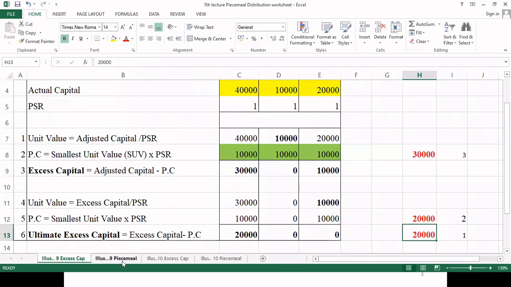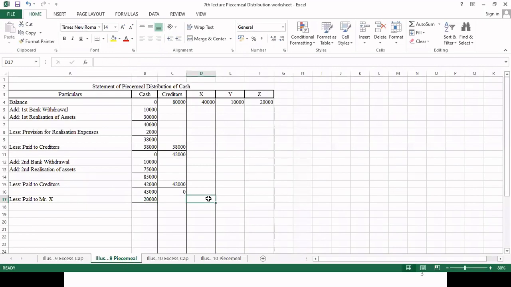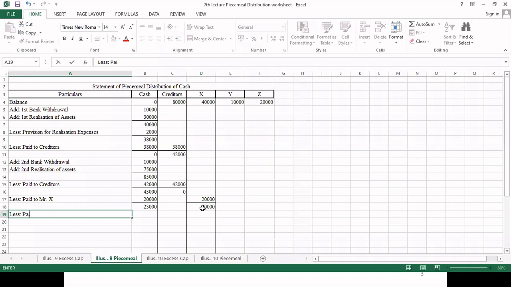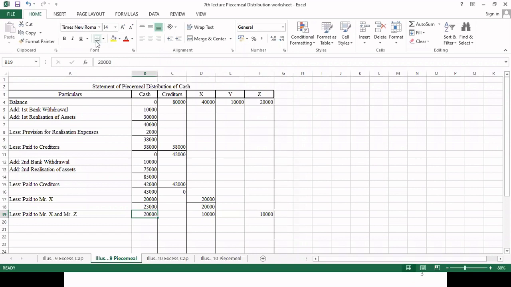So now come to the piecemeal. 20,000 we have paid to Mr. X. So now the balance of Mr. X is 20,000 and the balance of cash is 23,000. Now we have sufficient cash balance, so we can also pay our second proportionate capital, which we are required to pay to Mr. X and Mr. Z, that is 20,000, 10,000 each. So 10,000 and 10,000. Now we have paid our second proportionate capital.